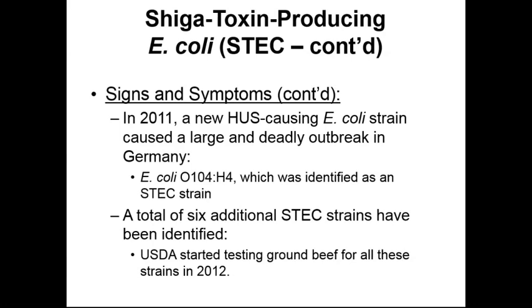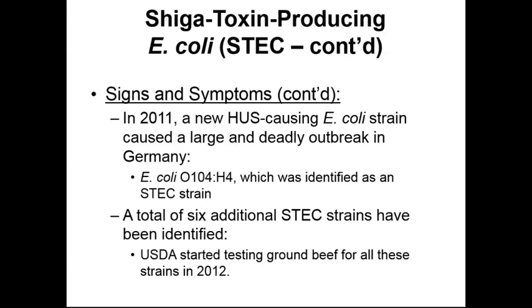As recently as 2011, a new strain of HUS-causing E. coli was isolated, and this was isolated in Germany. E. coli O104:H4 was identified as the particular strain of E. coli that was causing these symptoms.